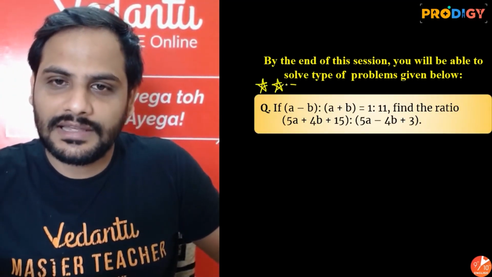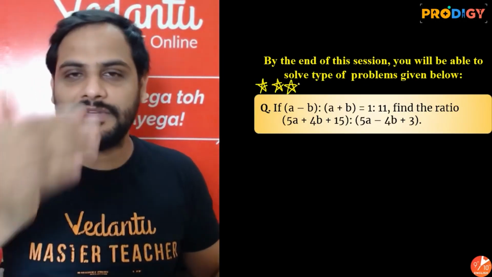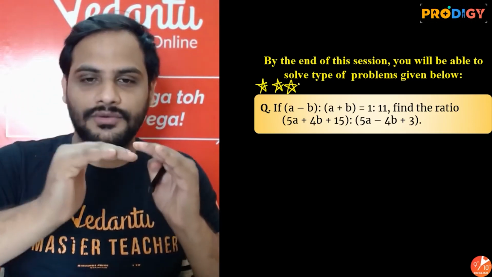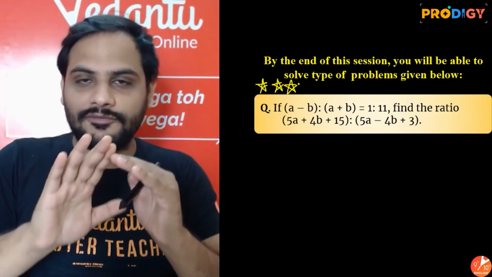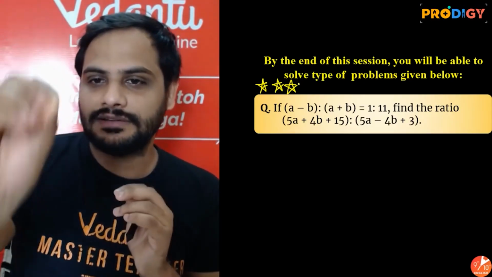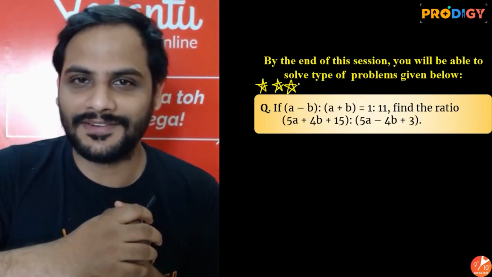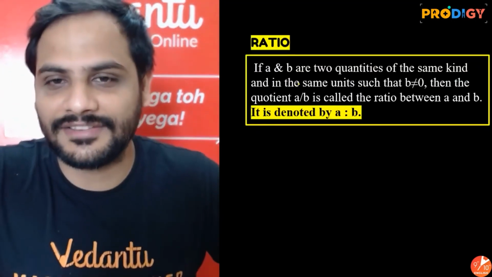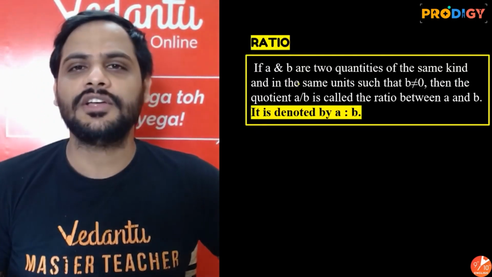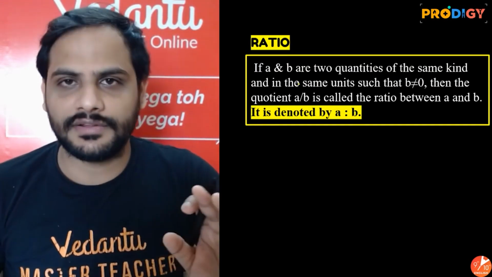All right, now by the end of this session, this is the question we will be able to solve. Right now you might think, sir, it looks very difficult, but trust me, if we follow the level of questions, if we increase the level of questions in a strategic manner, this question also you'll be able to understand and you'll find it very easy. All right, okay, so let us start the class now, beta. The first thing, what is a ratio? So ratio is relating any two quantities, है ना.